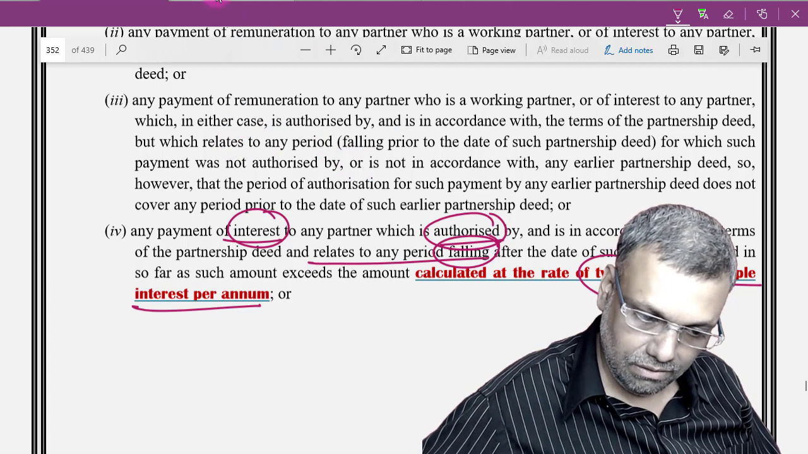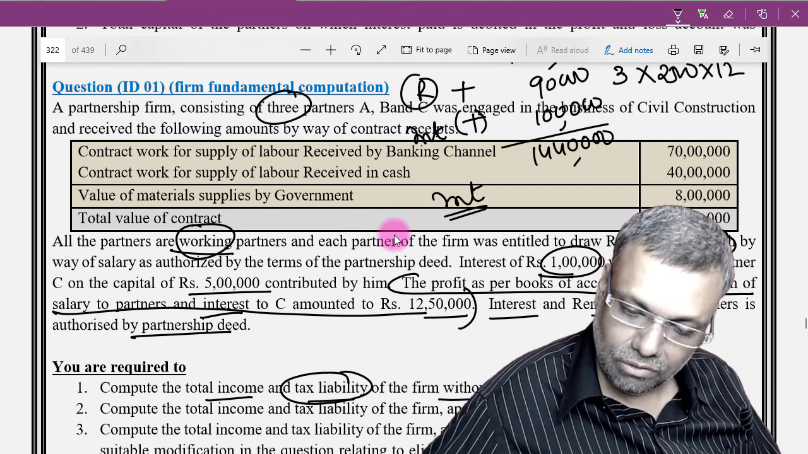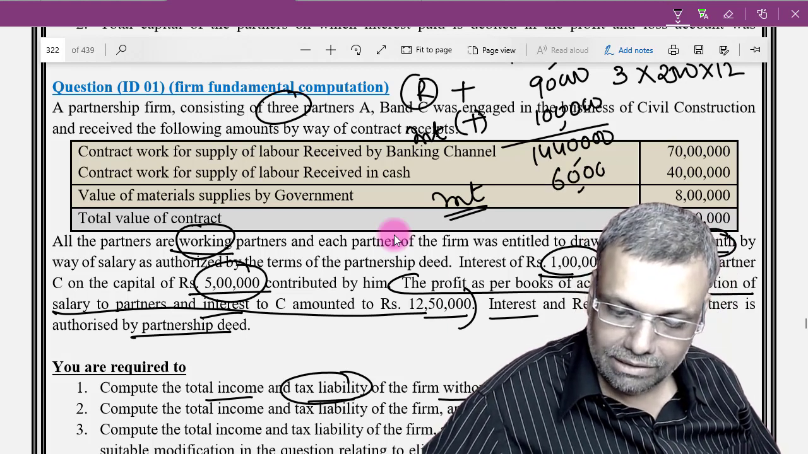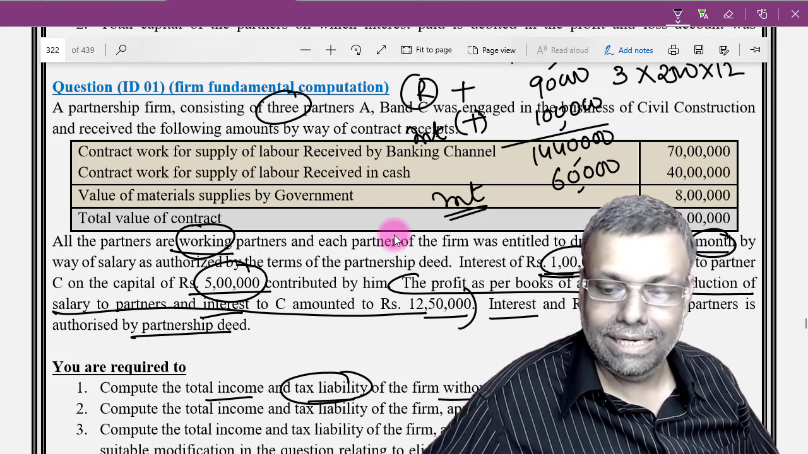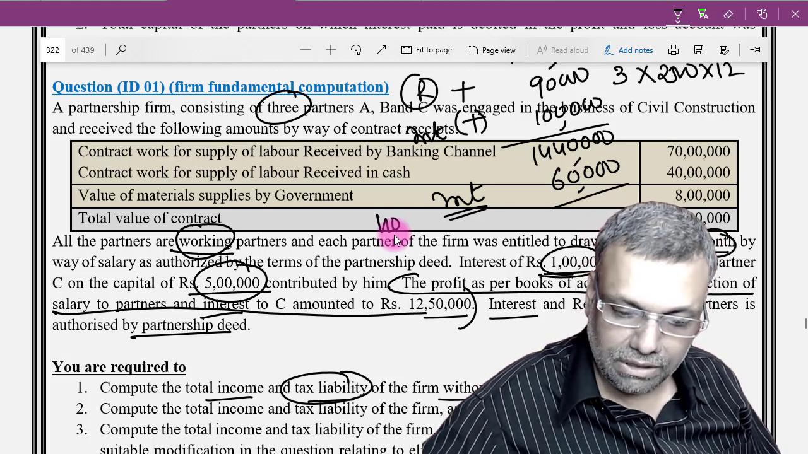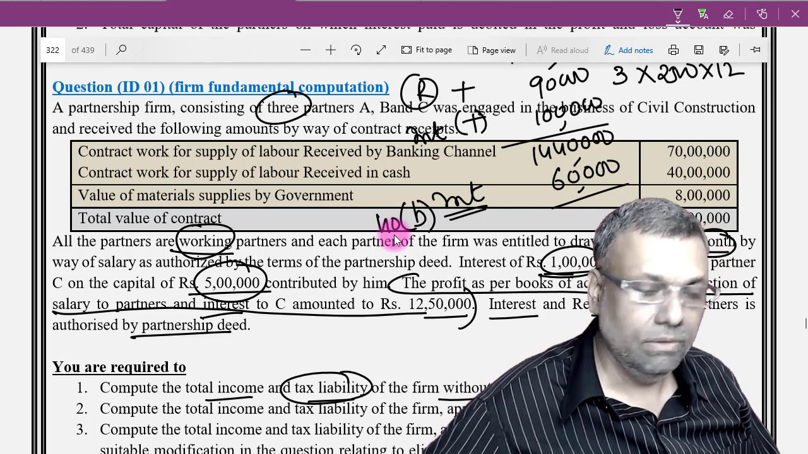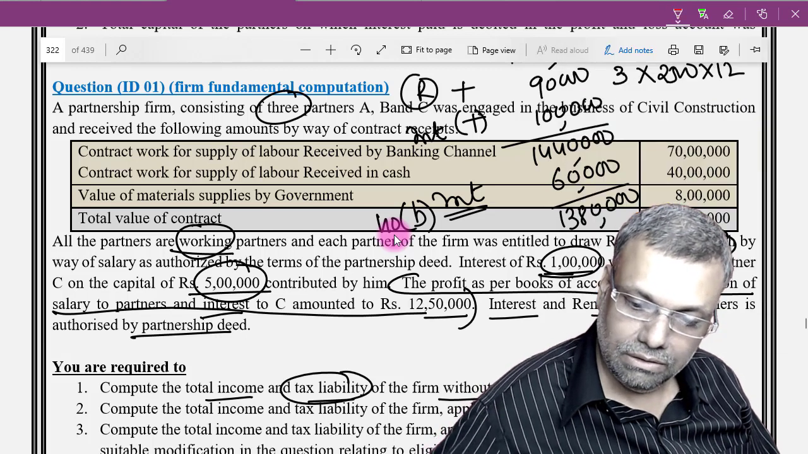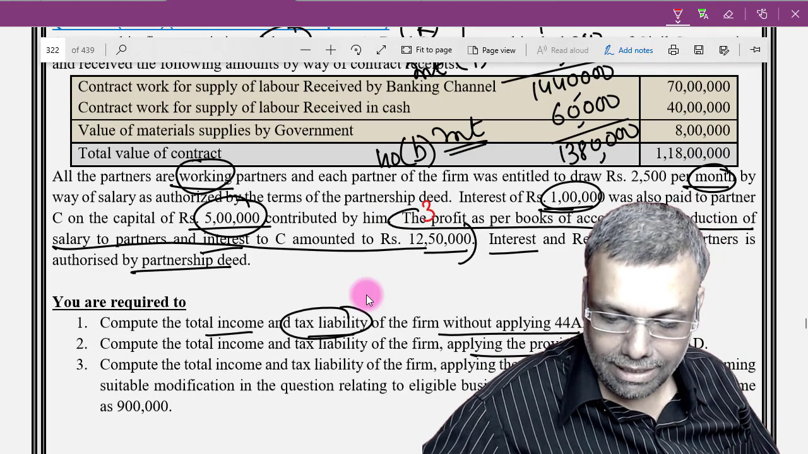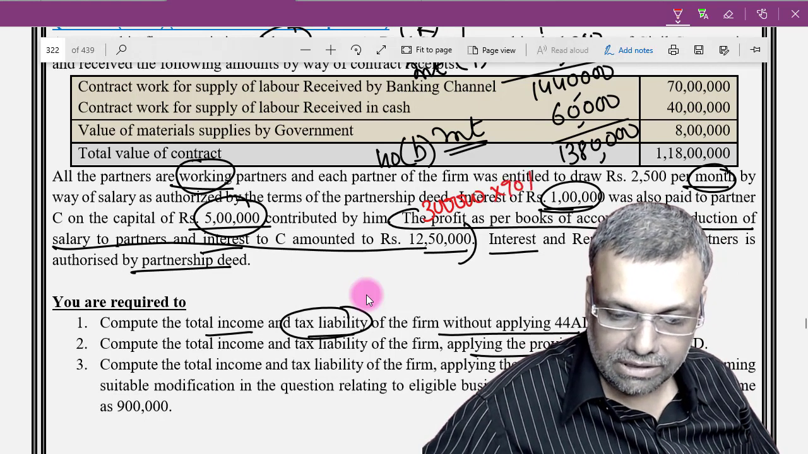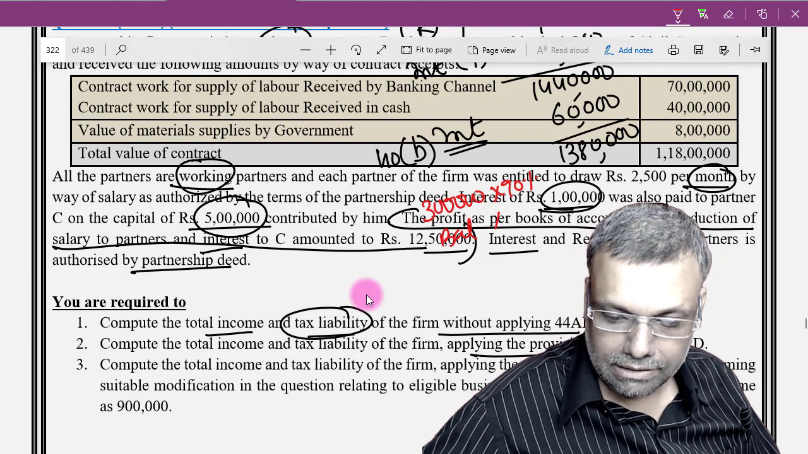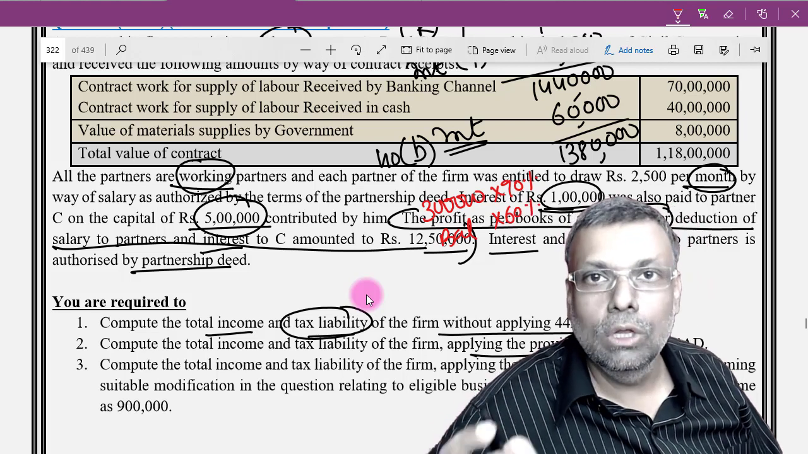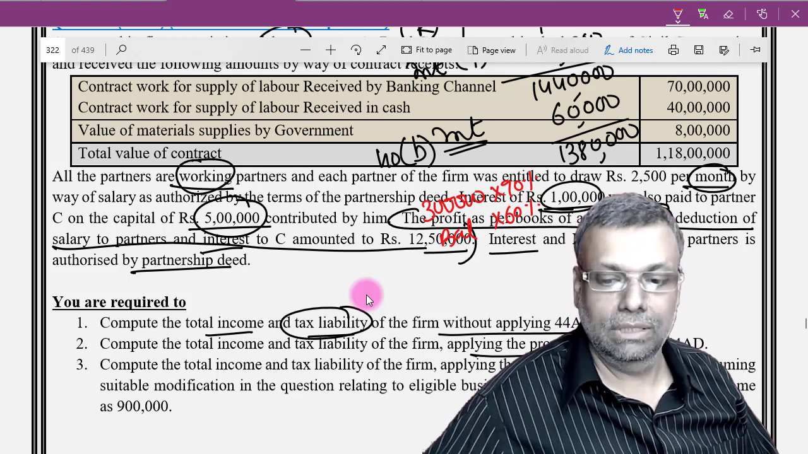So here, the interest is on 5 lakhs capital. Simple interest at 12% means the eligible amount is only 60,000. So effectively, 1 lakh rupees I added and 60,000 I'm giving as deduction as per section 40B. So it is 13 lakhs 80,000. From 13 lakhs 80,000, on the first 3 lakhs it is 90%. On the balance, it is 60%. This is your maximum eligible limit for all the partners taken together and for the year.